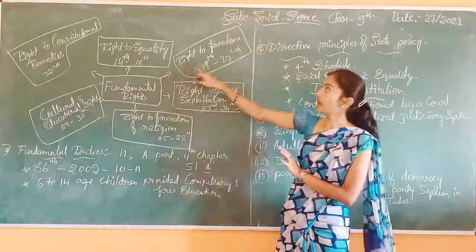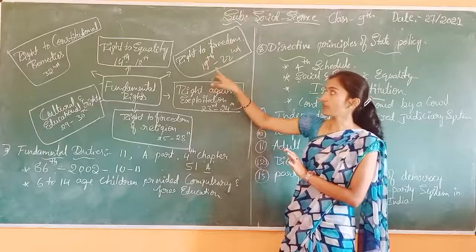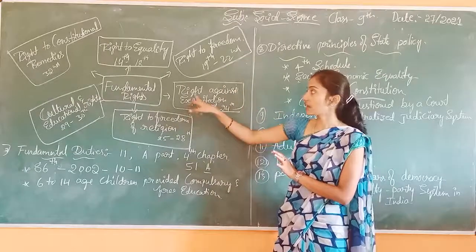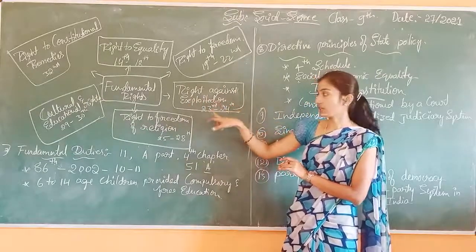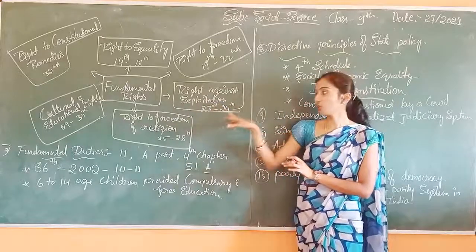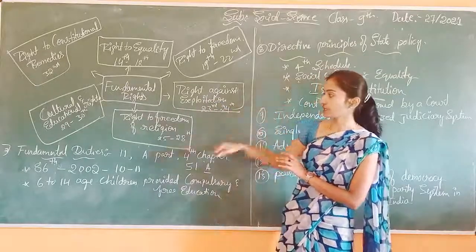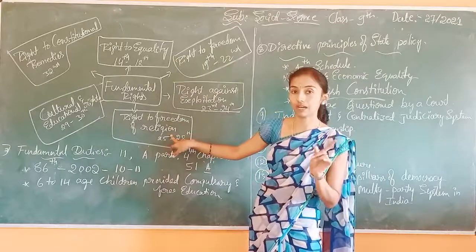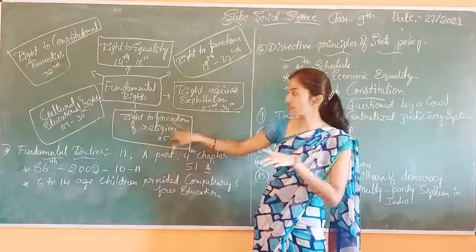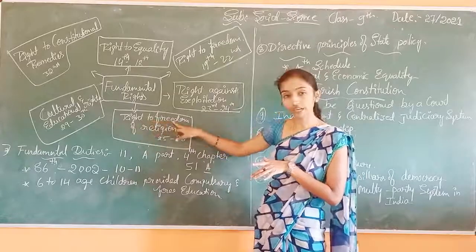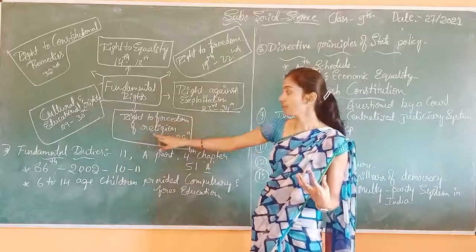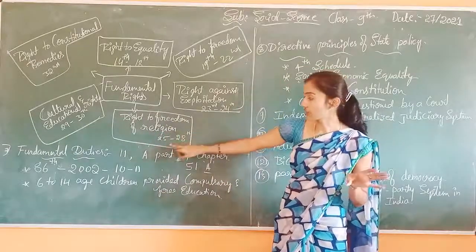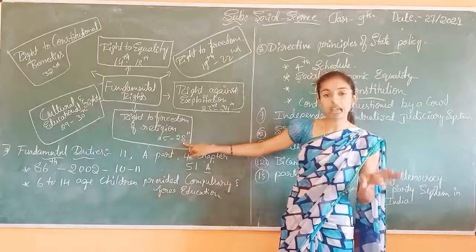The second one is right to freedom under the articles 19 to 22. The third one is right against exploitation. That is under the 23rd to 24th article. The next one is right to freedom of religion. I already told that the preamble includes the secular country. Secular means the same thing. Freedom means free. ಯಾದಕ್ಕೋಸ್ಕರ religion. You can practice any religion in India. Got that? That is under the 25th to 28th article.